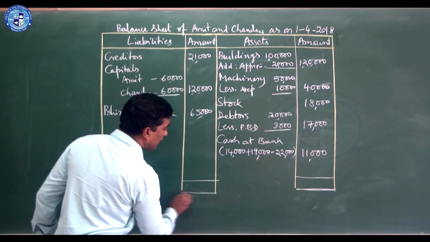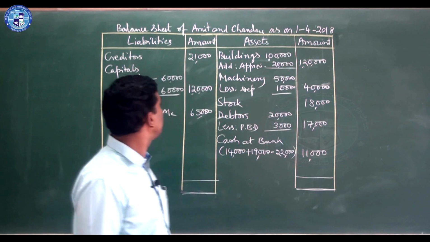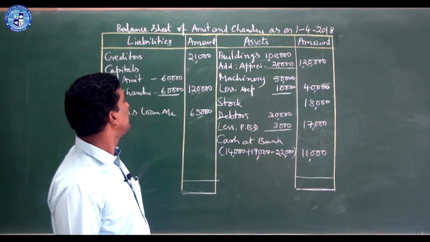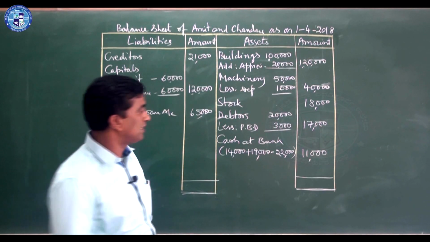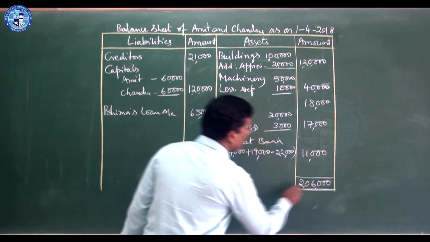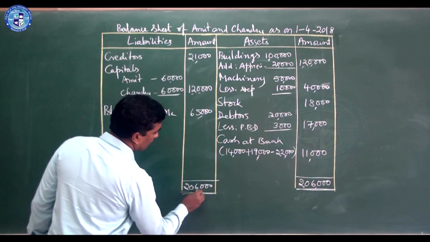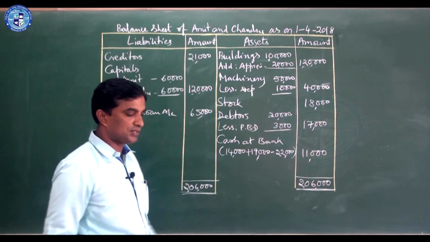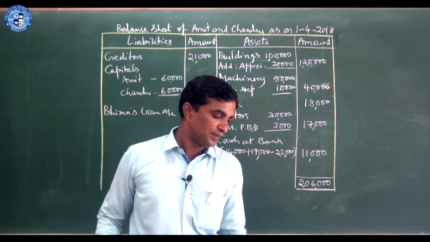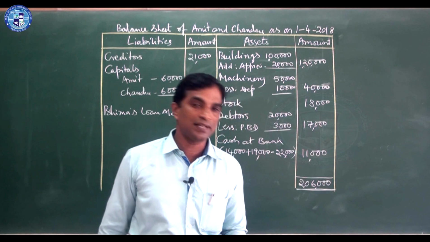Then neatly see the totals once. When you total it, it becomes 2,06,000. Here also 2,06,000. So the given answer is also 2,06,000.